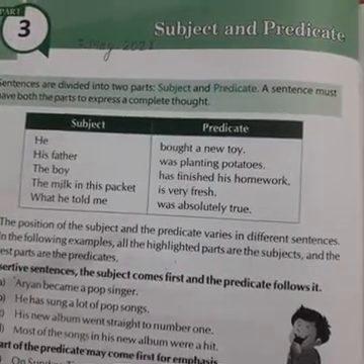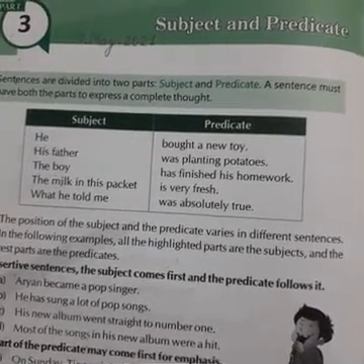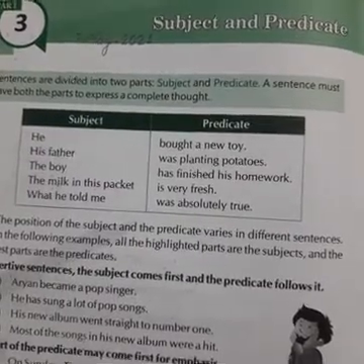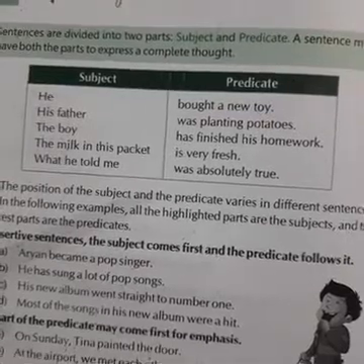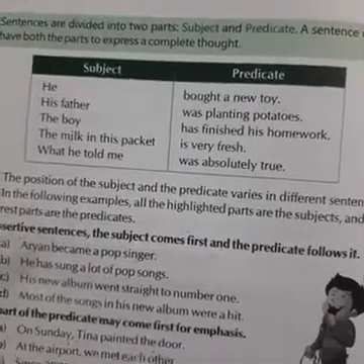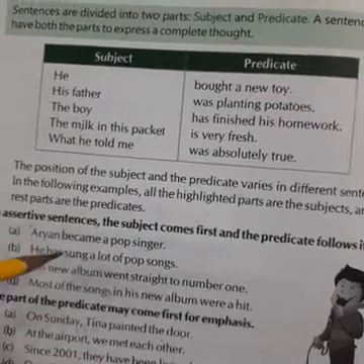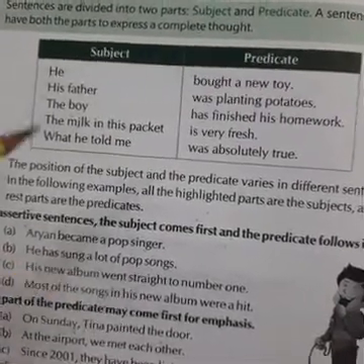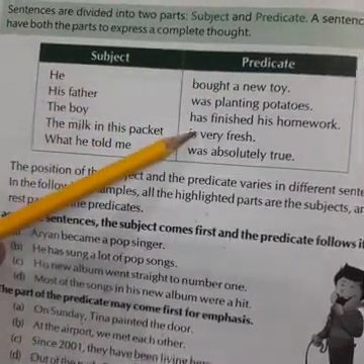In our previous video, I told you about subject and predicate. Both are parts of a sentence. A sentence must have both parts to express a complete thought. When we have to express a complete thought, we need both subject and predicate in the sentence. So what is subject and what is predicate?